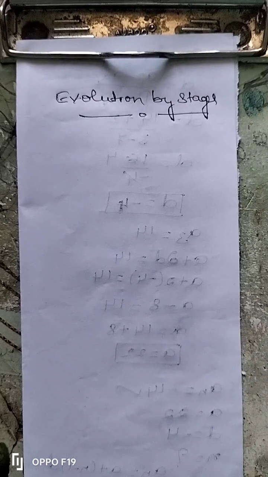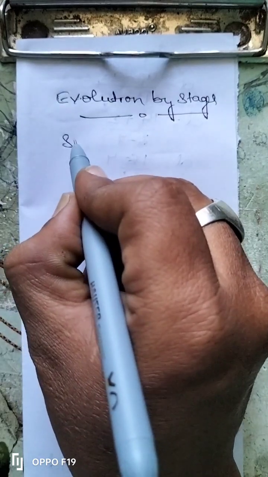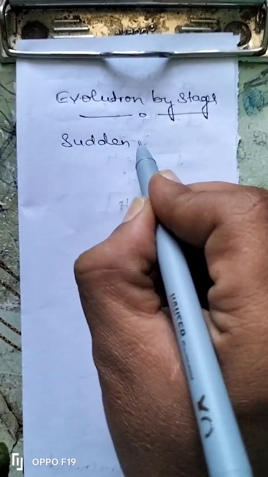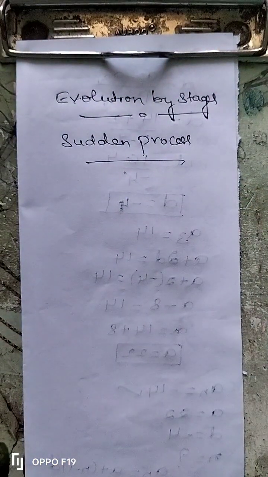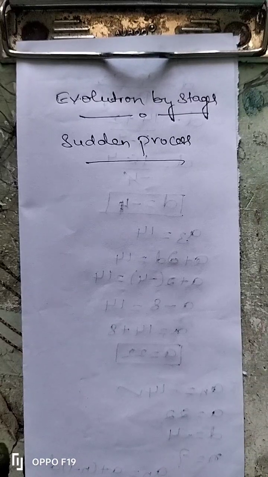Hi dear students, in this video let us study how evolution takes place by stages. We know that evolution is not a sudden process. We have studied that evolution is not a sudden process. It is a gradual, slow change.